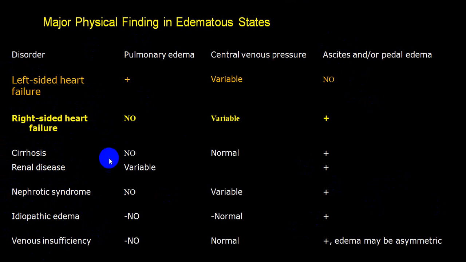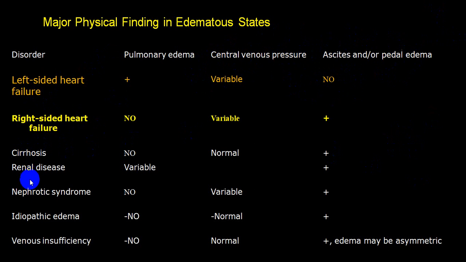Very simple. In right-sided heart failure, there will be no basal crackles. Central venous pressure will be elevated and ascites will be present. While in left heart failure, basal crackles will be present. Central venous pressure will be variable. In the initial stage, it will be normal. Once the central venous pressure starts rising, the person will develop what we call congestive heart failure. And there will be no ascites, no edema.